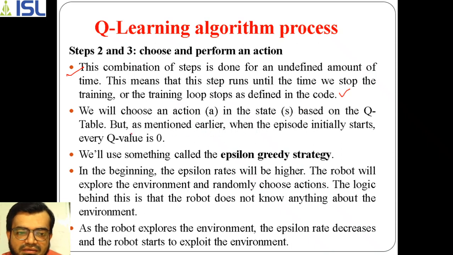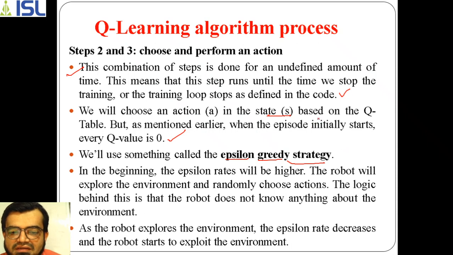How does it get trained? It selects an action A in the state S. If the agent is in the state S, it has to select an action A based on the Q table. So the Q table also matters here. When the episode starts initially, every Q value is 0, as I said, but we will use something called the epsilon greedy strategy.